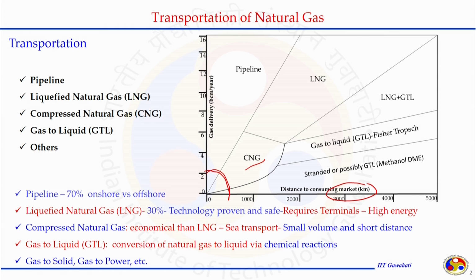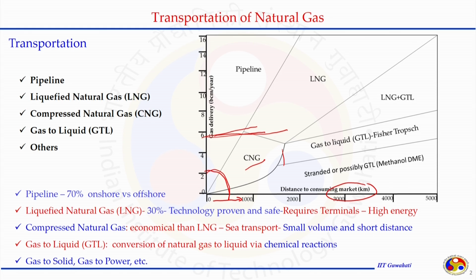All the option can be chosen, and when the distance is going high, we can see depend on the quantity. If the quantity is somewhere in this region, we can still choose pipeline or CNG or the GTL process.